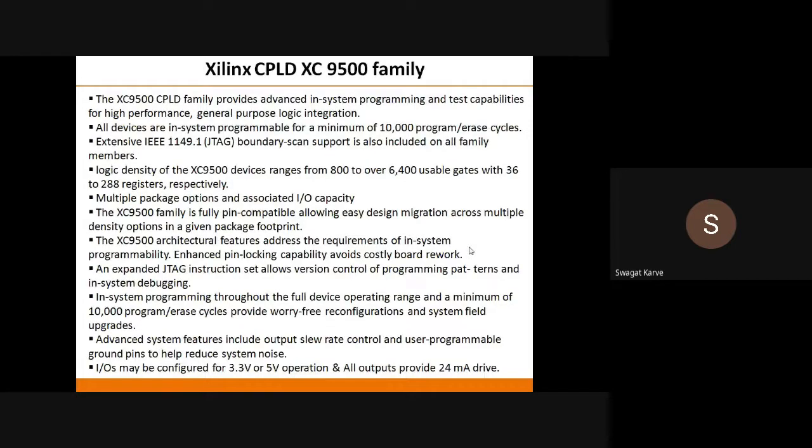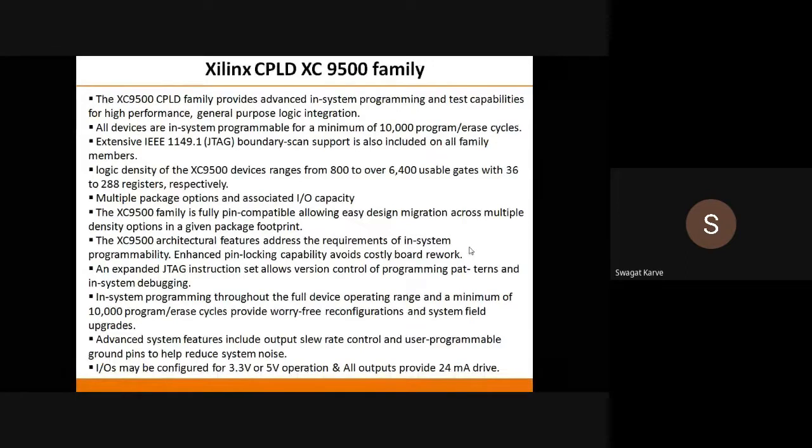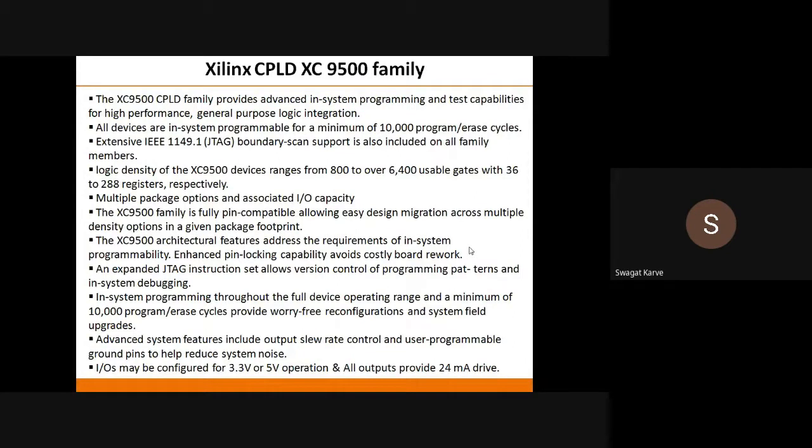Then we will talk about the next CPLD, that is manufactured by Xilinx, and this is for again your syllabus, that is the XC9500 family, okay. Now what are the features of this XC9500? This XC9500 CPLD family provides advanced in system programming.